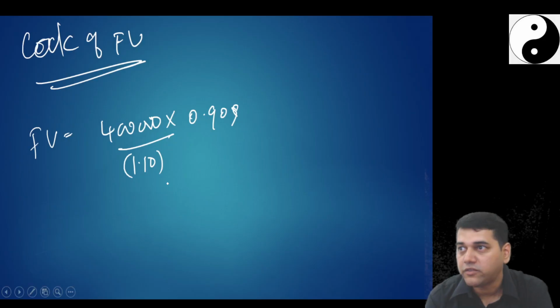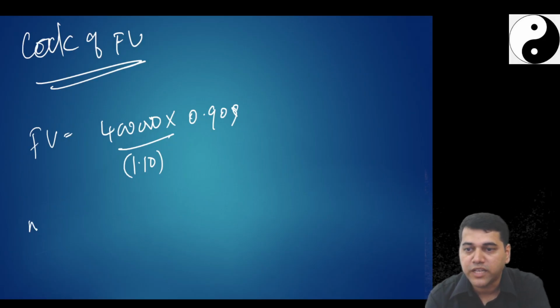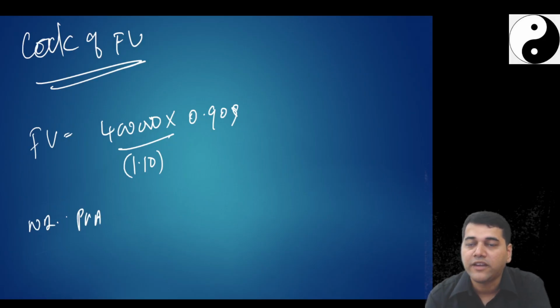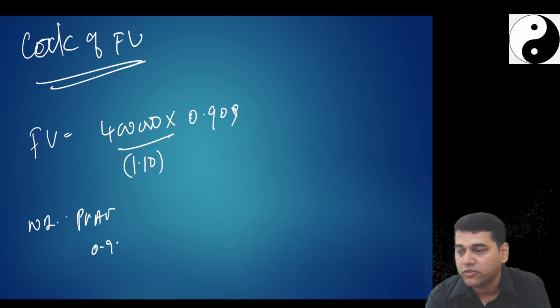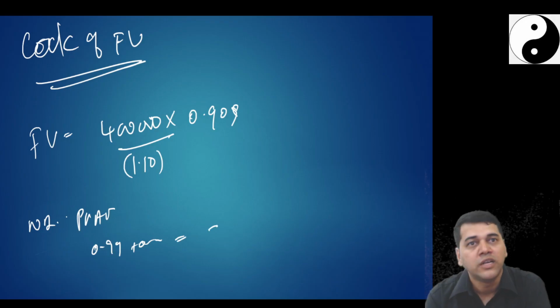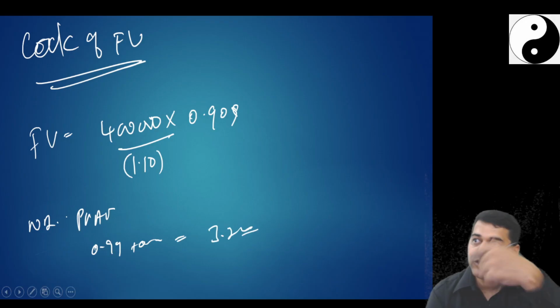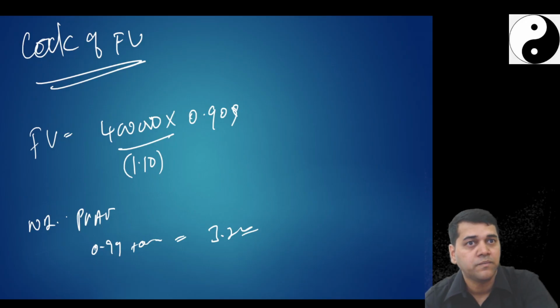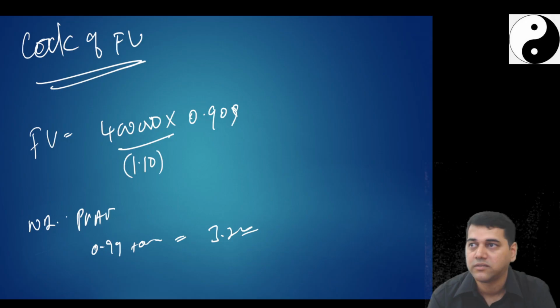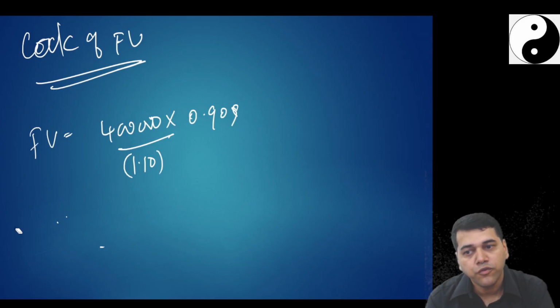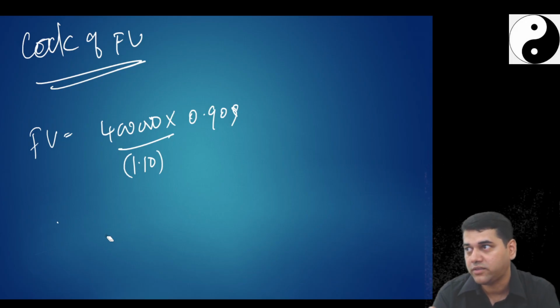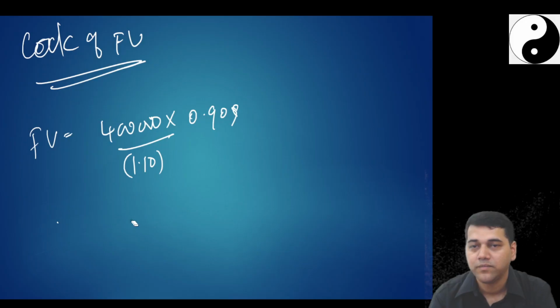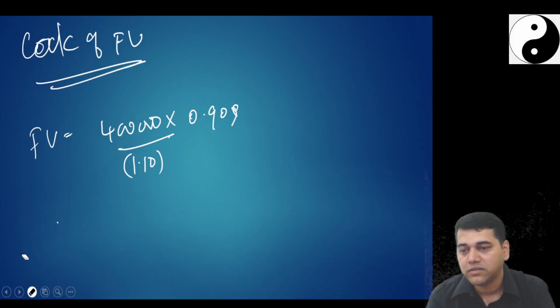If you want to use the present value annuity factor, do one thing, do working note number 2, present value annuity factor. How? They have given you 0.909 plus 0.826 plus 0.751 plus 0.683 is equal to 3.169. Next, use the annuity factor, so that somebody is very clear how you arrived at these numbers. If you find short of time, don't do all these things, sir. Take a judgment there.